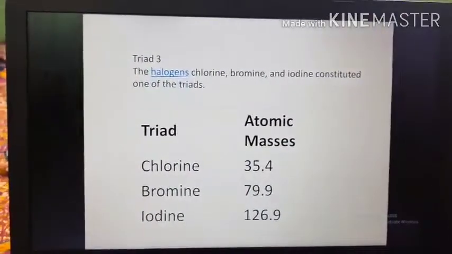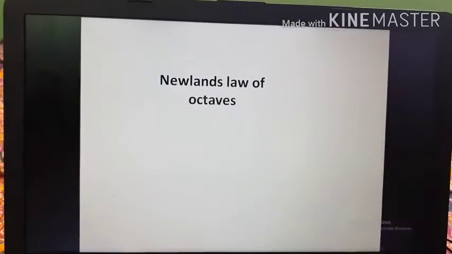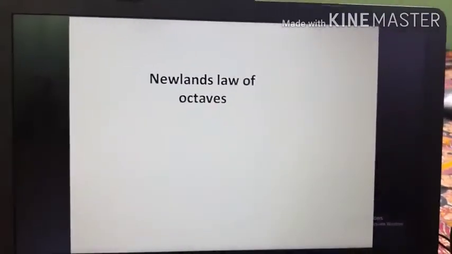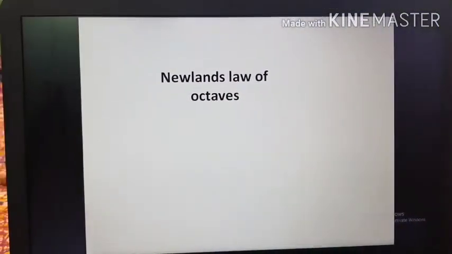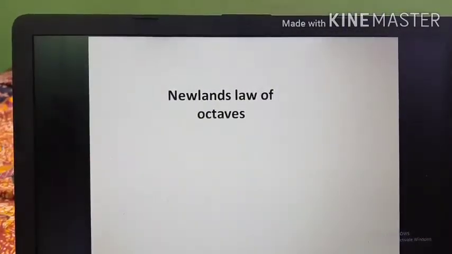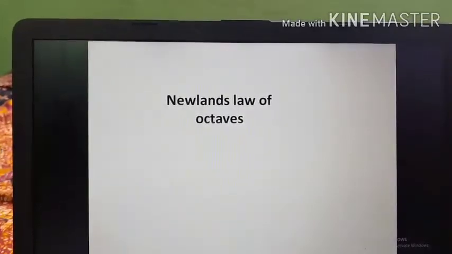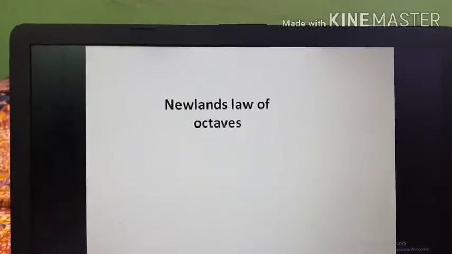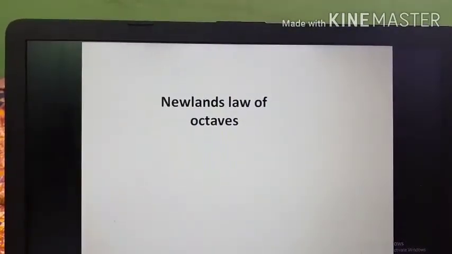properties. Now, next we have to know, after limitation of Dobereiner triads, Newland's law of octave. In 1864, Newland arranged the then known elements in the order of increasing atomic masses and found that the properties of 8th element are similar to that of the properties of the first element. Based on this observation, Newland gave his law of octave for classification of elements.